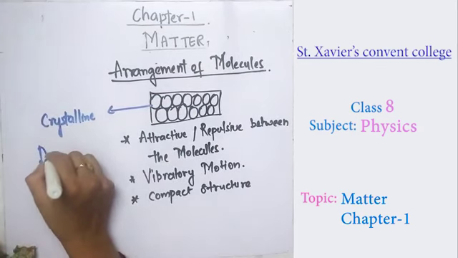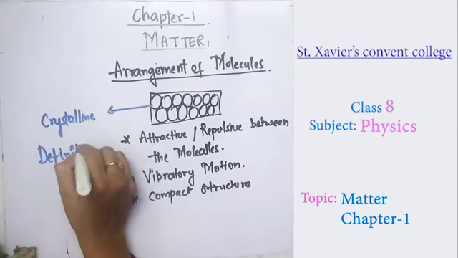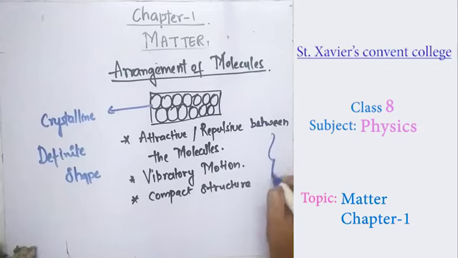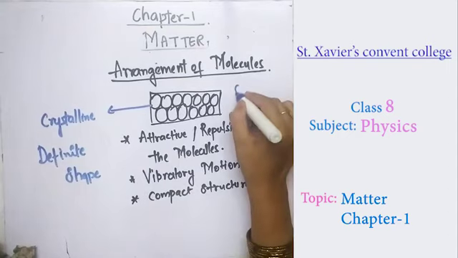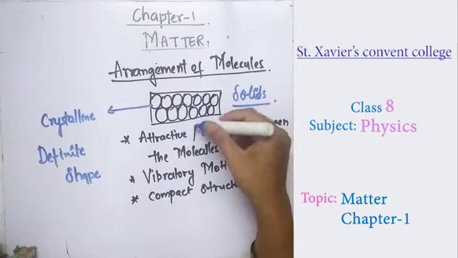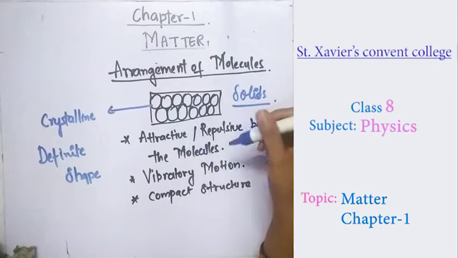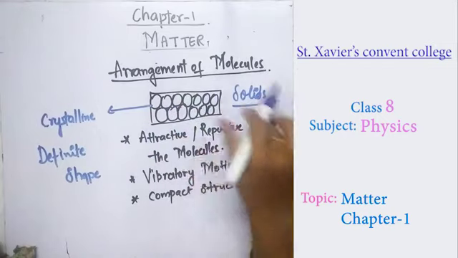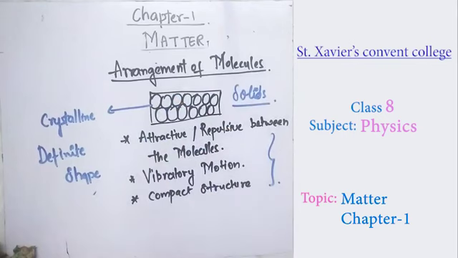That is, they have a definite shape. So if someone asks you whether solids have a definite shape, these are the three reasons. In solids, remember that the arrangement of molecules has very little space, attractive and repulsive force between the molecules, a vibratory motion, a compact structure, and they form a crystalline form. Due to all these, they have a definite shape. This is the reason why they are of definite shape.